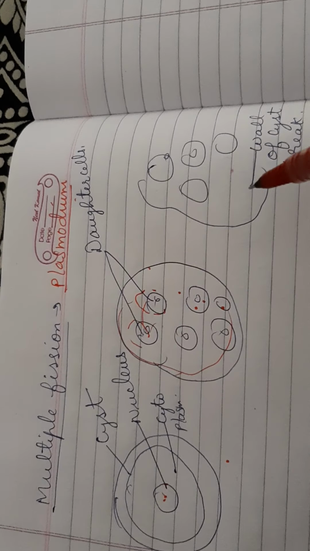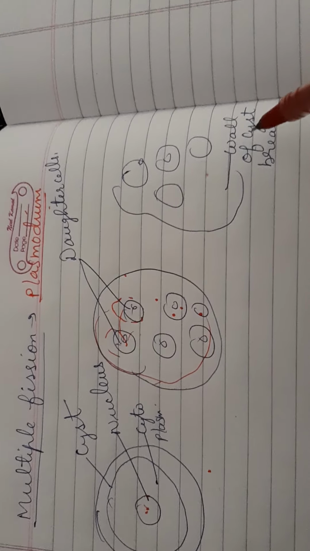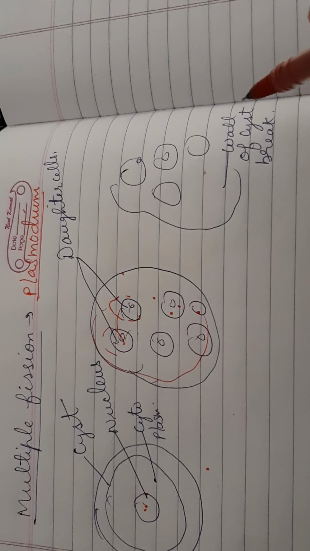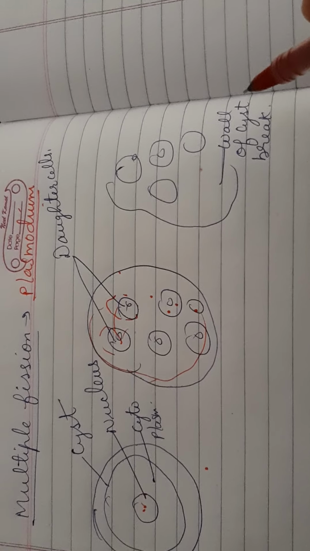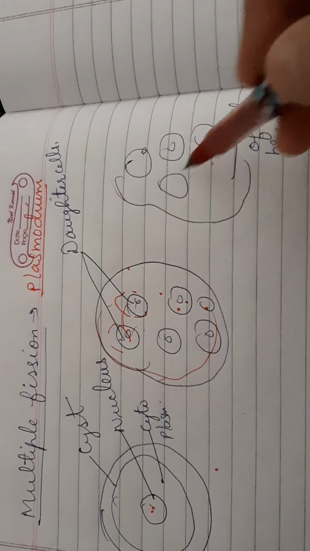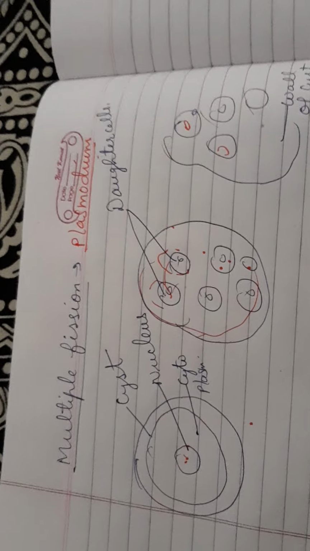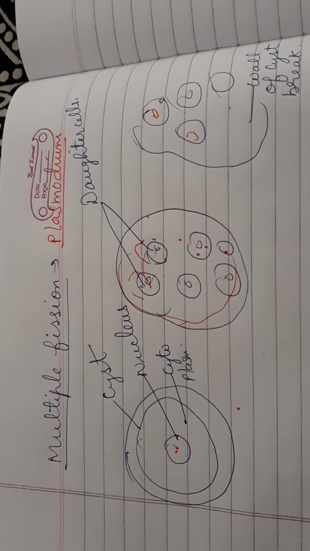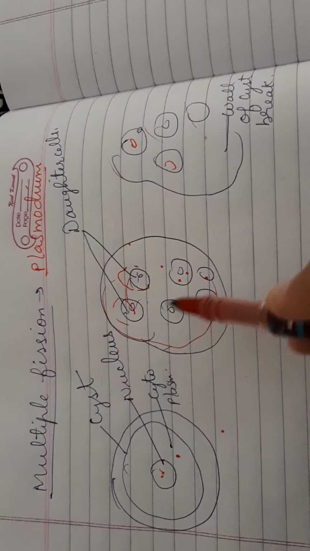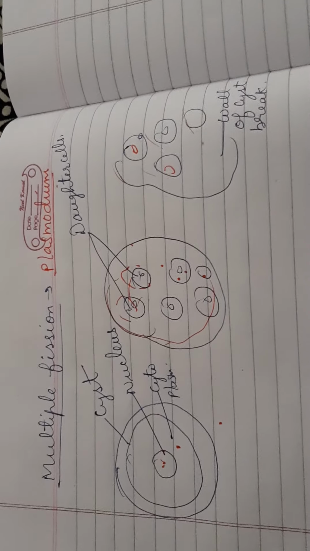Each uninucleate piece develops an outer membrane, and finally the parent cell divides into several uninucleate daughter individuals which behave like individual organisms. Then the cyst breaks and these individuals come out and grow into new individuals. That is how multiple fission takes place. From one single organism, many organisms are formed. This happens in the plasmodium.